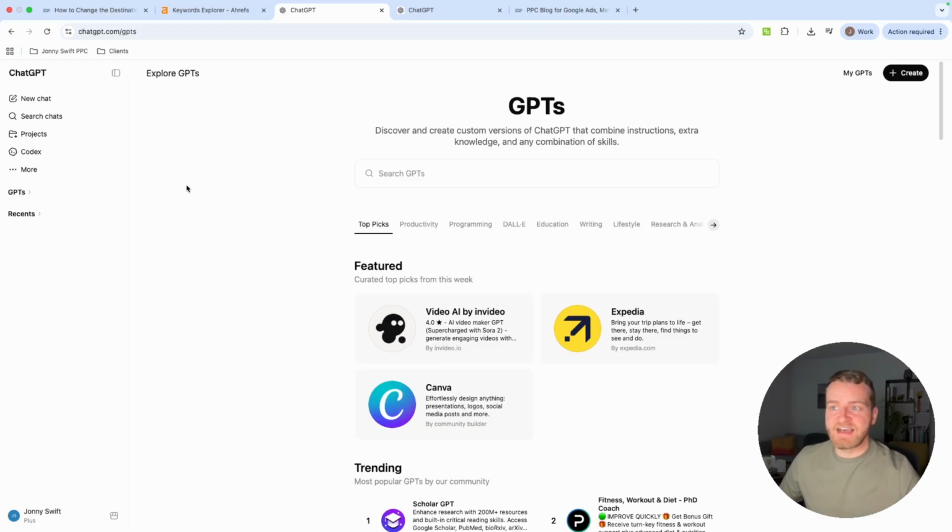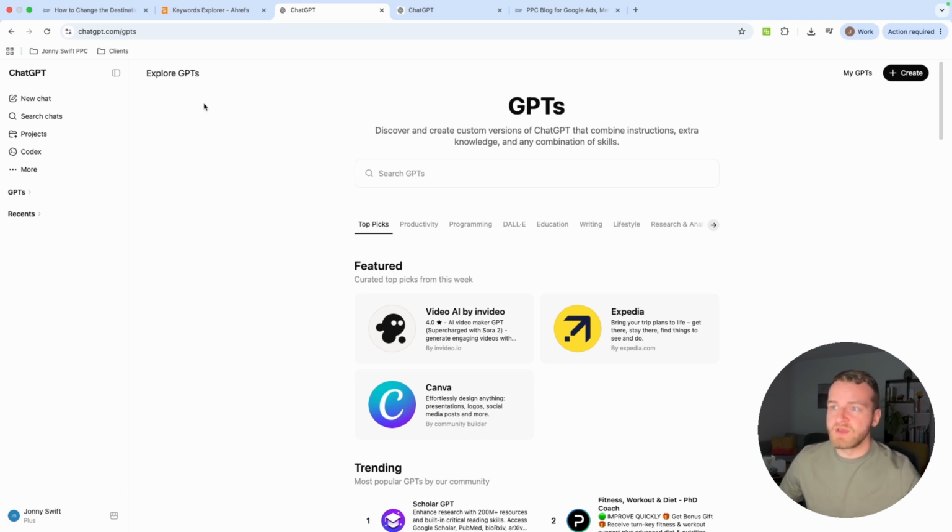So for this case, I am using ChatGPT. There are other tools you can use online if you have it. And I have ChatGPT Plus, so I can use the custom GPT tool. If you don't have ChatGPT Plus, don't worry about it. You can always put the prompt before the chat, so you don't have to worry about saving it or anything. But just make sure you save the prompt somewhere like a note, so you can just copy and paste it every time you're doing this. But for ease, I'm just going to do it on custom GPT.